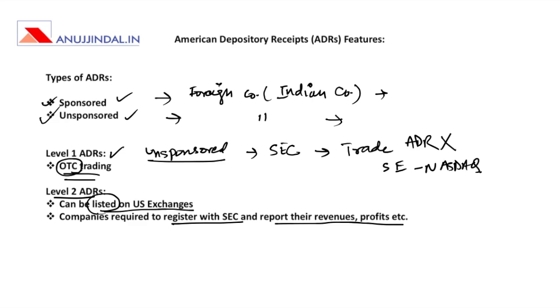So this is what we have regarding American Depository Receipts as well as the labor force participation rate. So this was the lecture on two important economic terms important for RBI and NABARD. We'll be discussing a lot more economic terms in the near future.